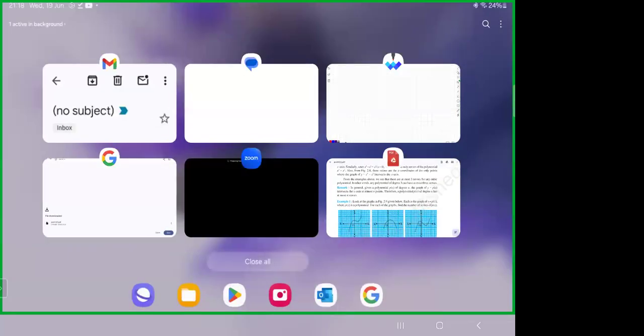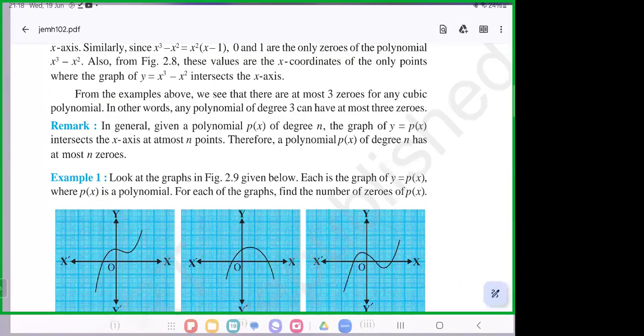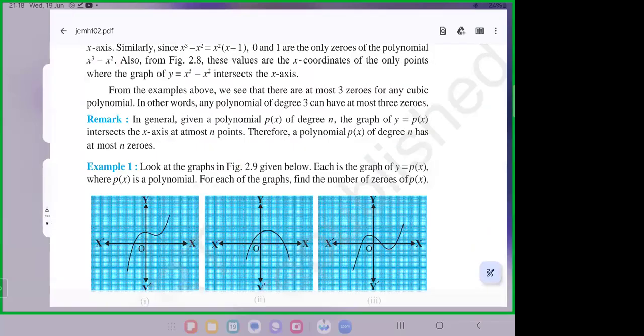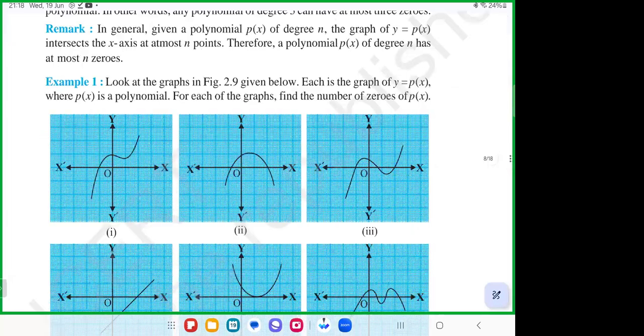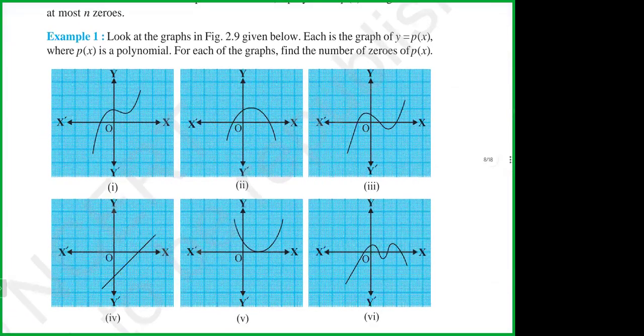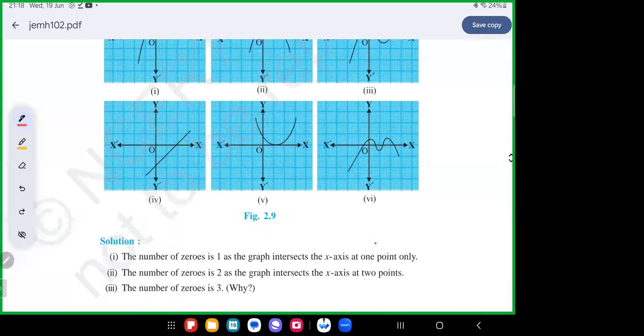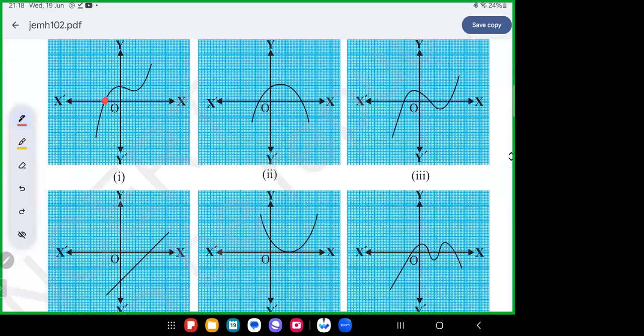Okay, then this is a 100% sure question, and they will ask this type of question: how many zeros? Look how many zeros, and you can write the answer. You want to check how many times it cuts the x-axis, that many zeros. Here it cuts only one place, so you will get 1 zero. Here it cuts at 2 points, so the answer is 2.